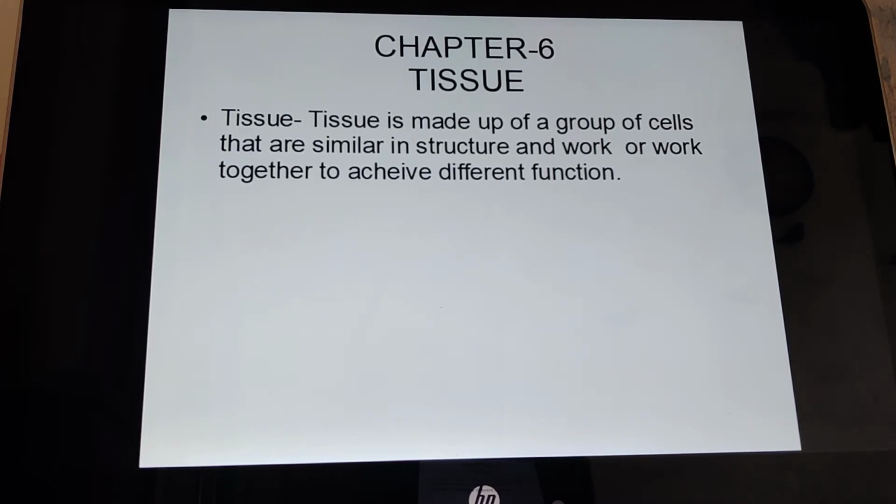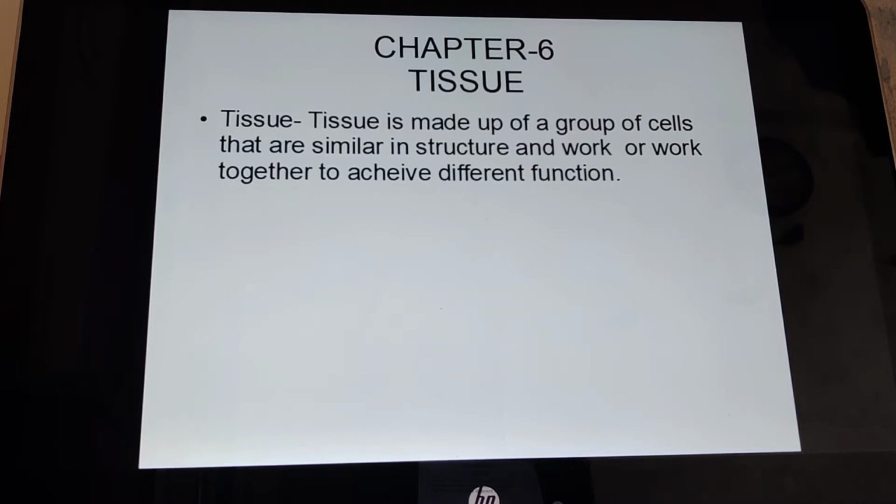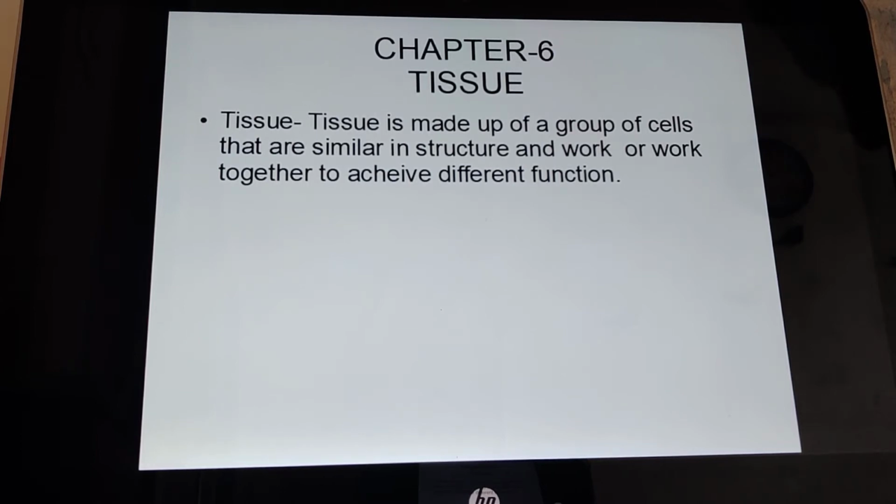In multicellular organisms such as plants, animals, fungi, groups of cells perform different functions and form the various body parts.